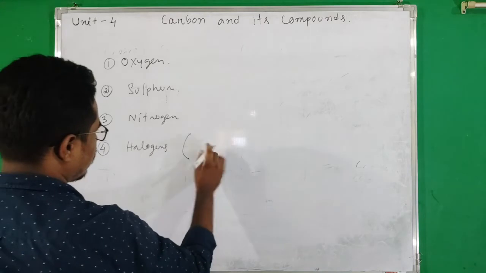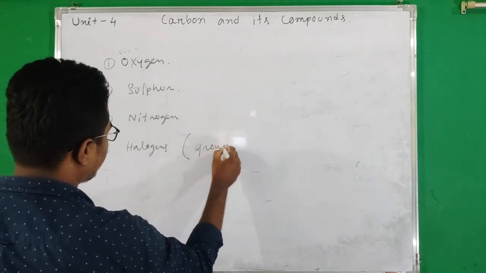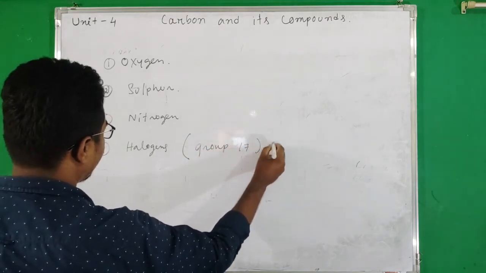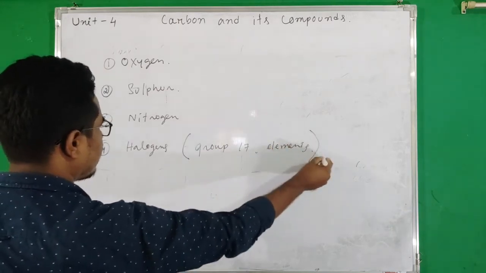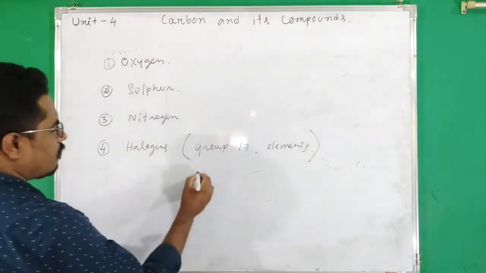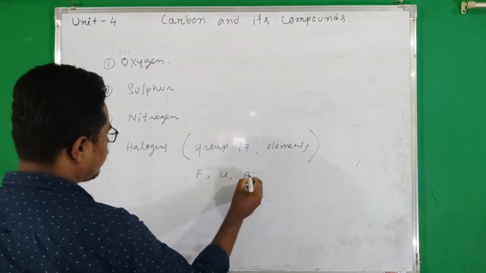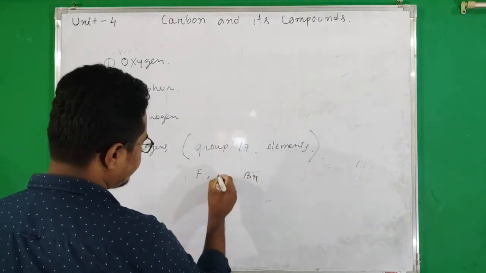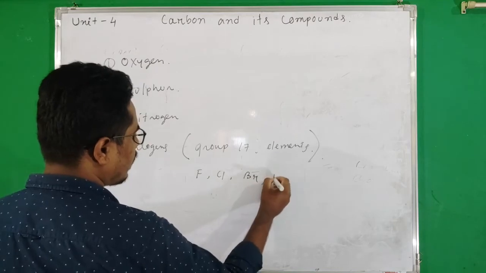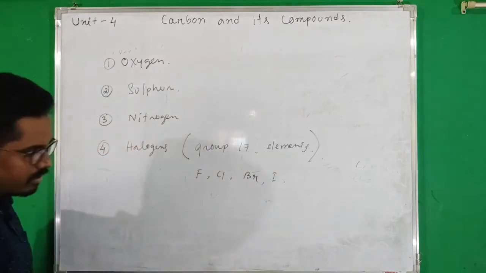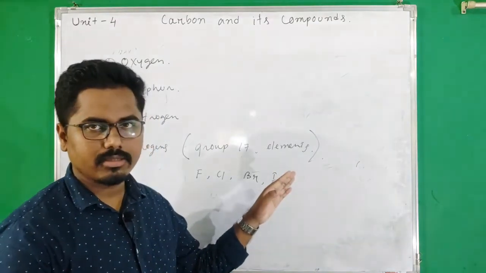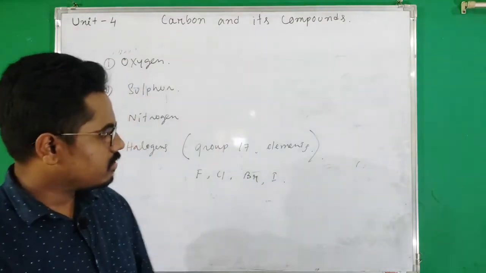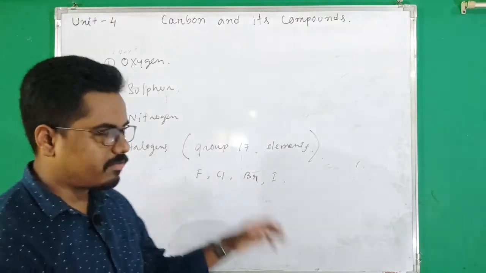Halogens means group 17 elements. And there we already know fluorine, chlorine, bromine, and iodine. Okay, another one is present, that is astatine, but here we will not consider astatine because with carbon it does not form bond.